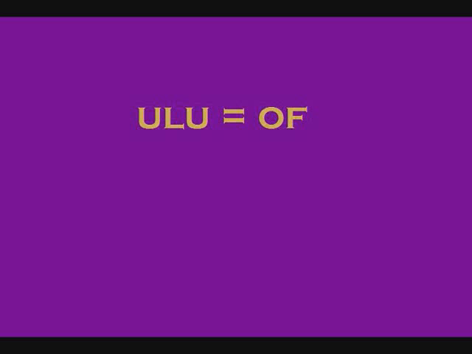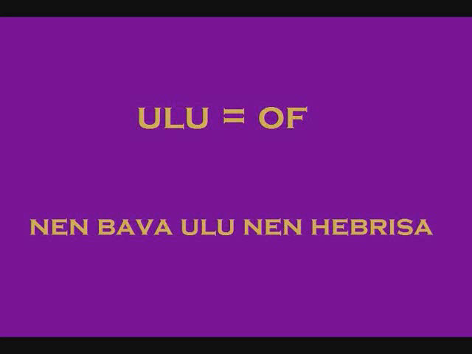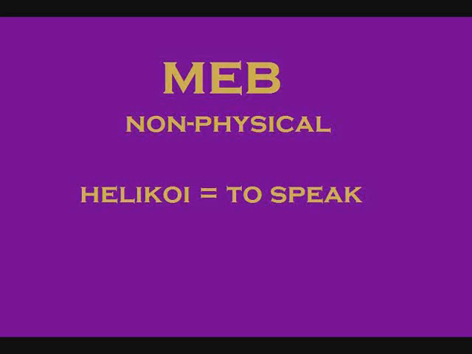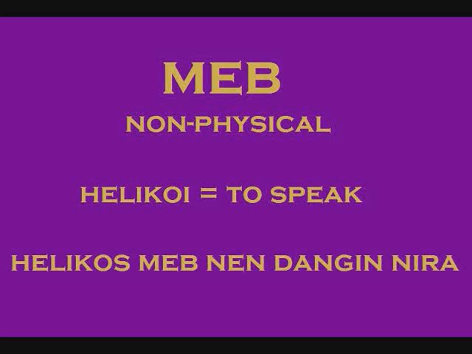Another handy preposition is ulu, which means of, indicating possession. For example, nen bava ulu nen hebrisa would be the dog of the boy, or the boy's dog. There is also the preposition meb, which has no equivalent in English. It is used in cases where no physical relationship exists between two nouns. For instance, to speak or write in a language, you have to use meb. If we define Helikoi as to speak, then Helikos meb nen Dangin Nira would be I'm speaking in Dangin Nira. There are also many other uses which will be discussed in later lessons.